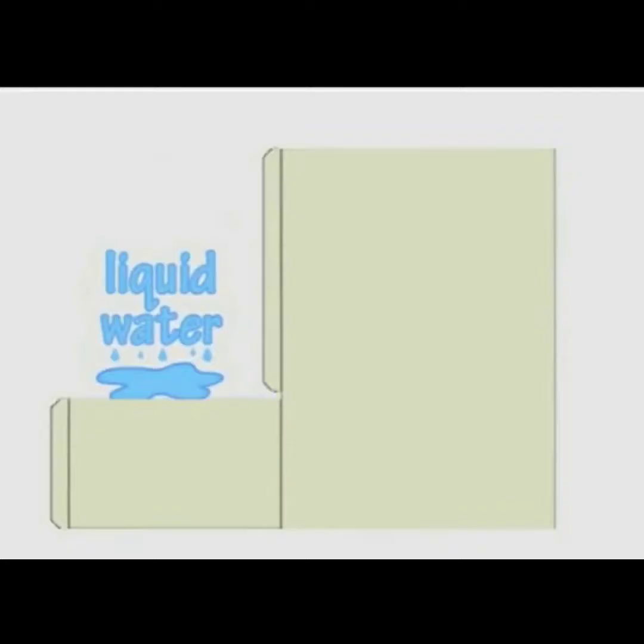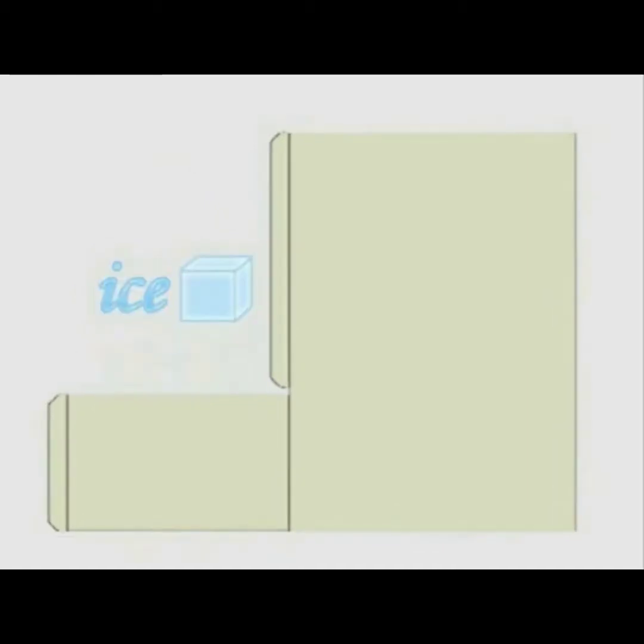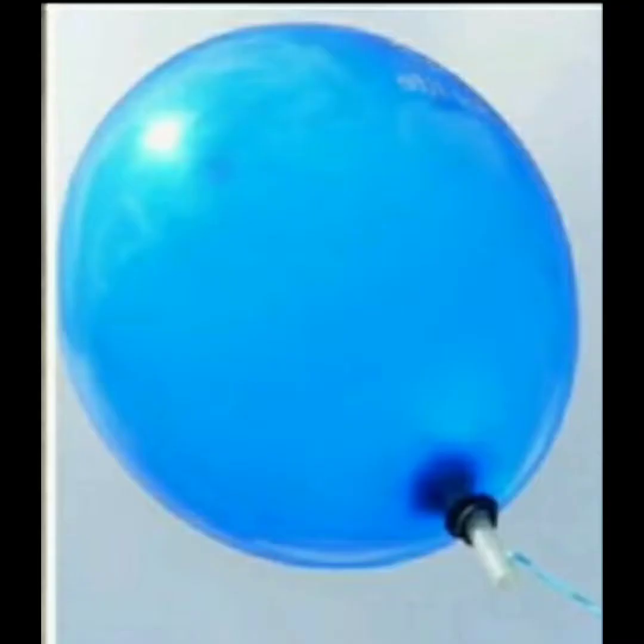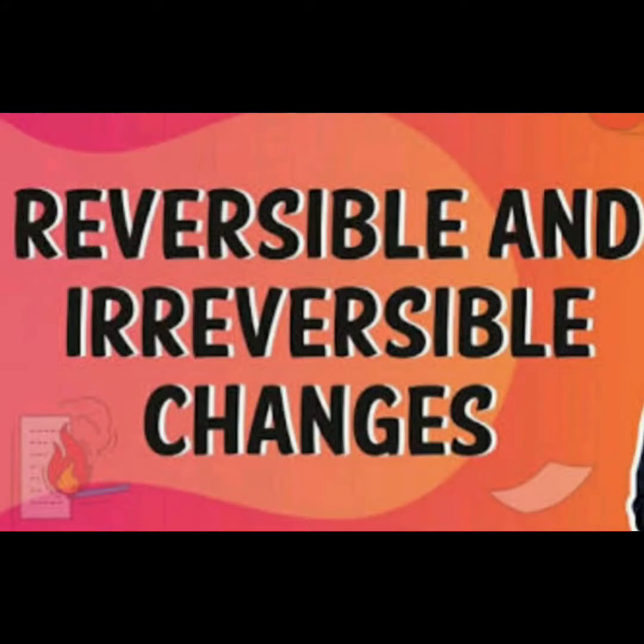For example, when water is kept in the freezer, it turns into ice, that is solid. Gas takes the shape of the container it is filled in. Example, balloon or tube.